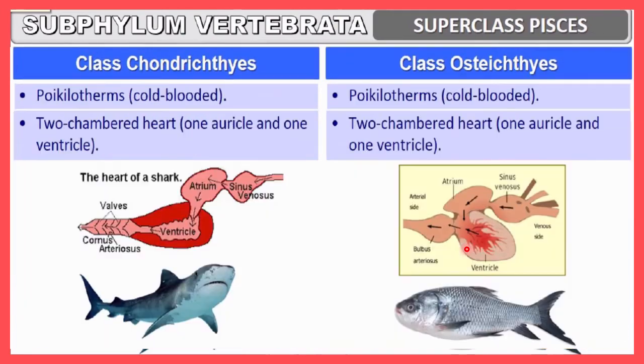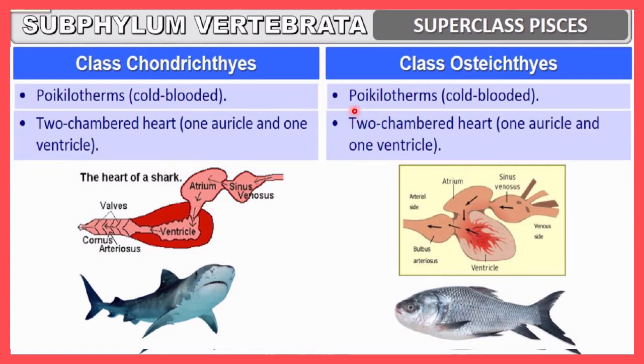Next point, here this organism, chondrichthyes, is poikilothermous. What is the meaning of poikilothermous? That is also called cold-blooded animals. Poikilotherms are organisms that cannot maintain their body temperature according to the external environment. So you must remember what type of organism these are. Why is this called a cold-blooded or poikilothermous organism? Because these organisms do not have any capability to maintain their body temperature according to their external environment.